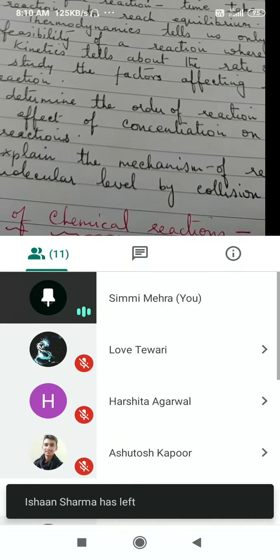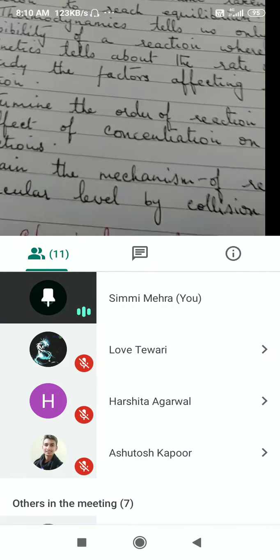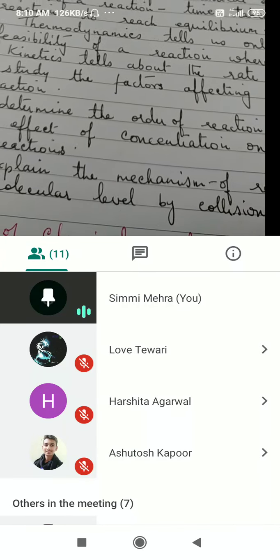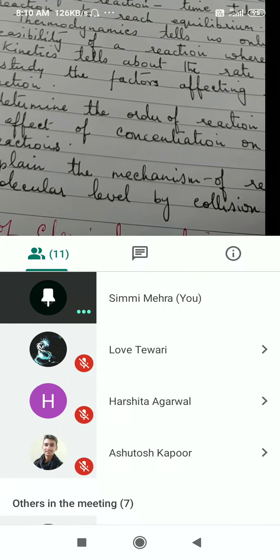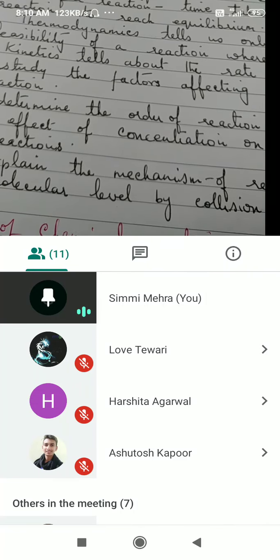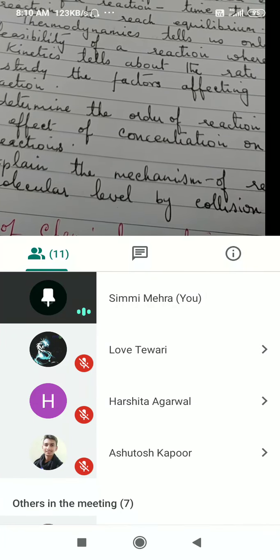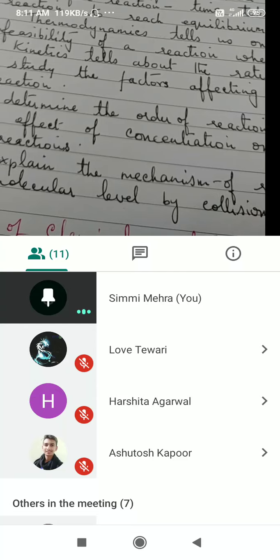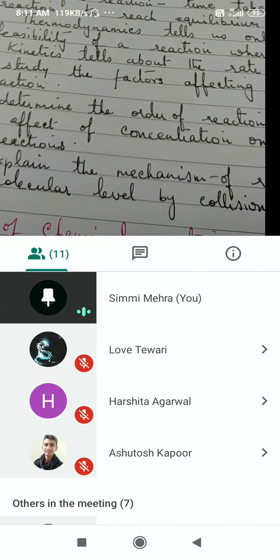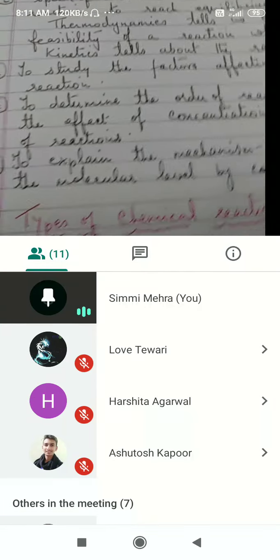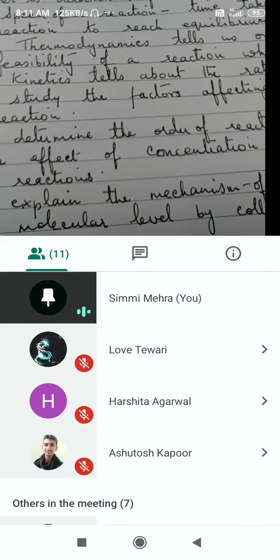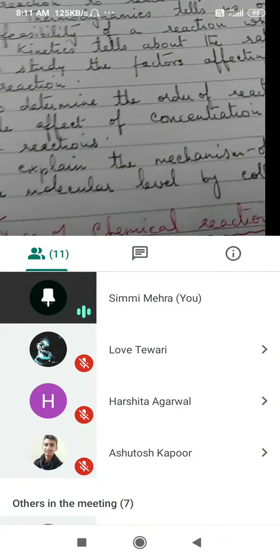Not all the reactants are going to affect the rate of reaction. If there are two or three reactant molecules, then the number of reactant molecules, the change in concentration of which will affect the rate of reaction, will be known as order of reaction. We'll study in more detail. Today I'm just introducing you to what we have to cover under this chapter.